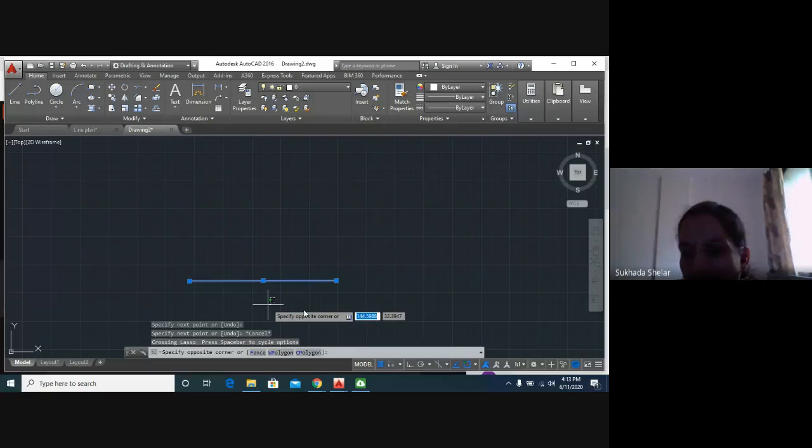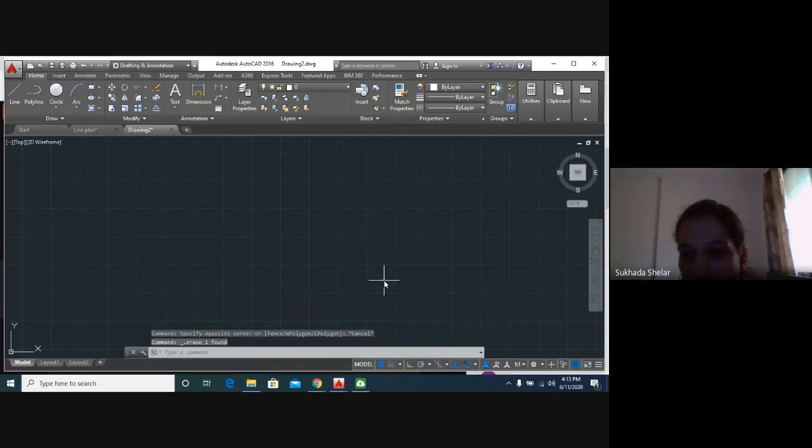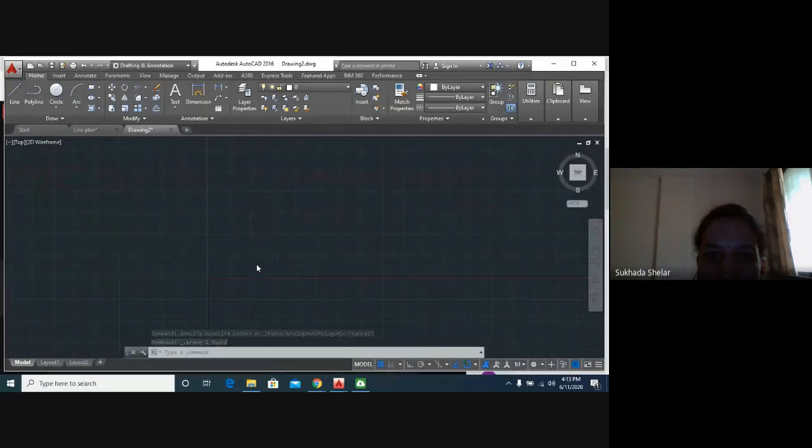Okay, as I told you earlier also, you can simply select and press delete, and it will get deleted. Then these are the toggle keys. These are most important. We can say a few keys are most important for 2D drawing. In our workspace here, these are grids.